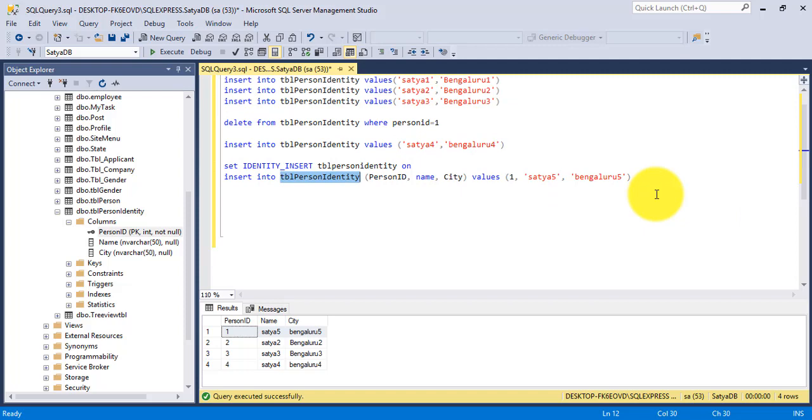So what we'll do here, I want to remove the person ID column name and its value for making it auto increment, and you should remember that identity_insert is on. So I'll copy here. I want to remove this one, values. I will remove this one, put 6 here, Bengaluru 6 here. I want to insert,